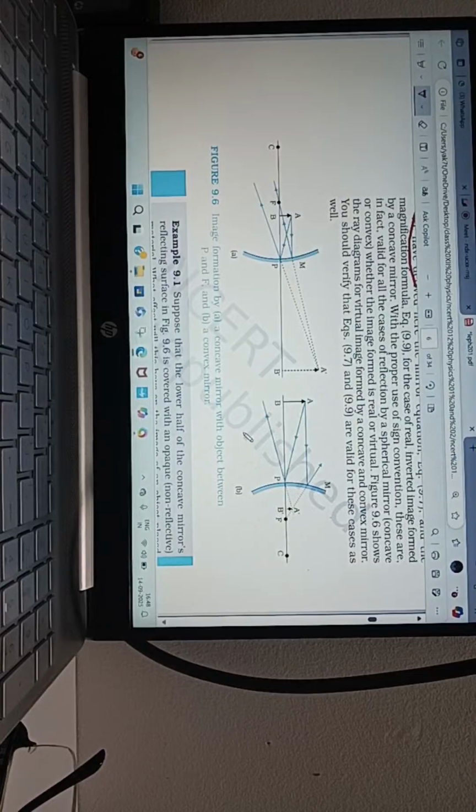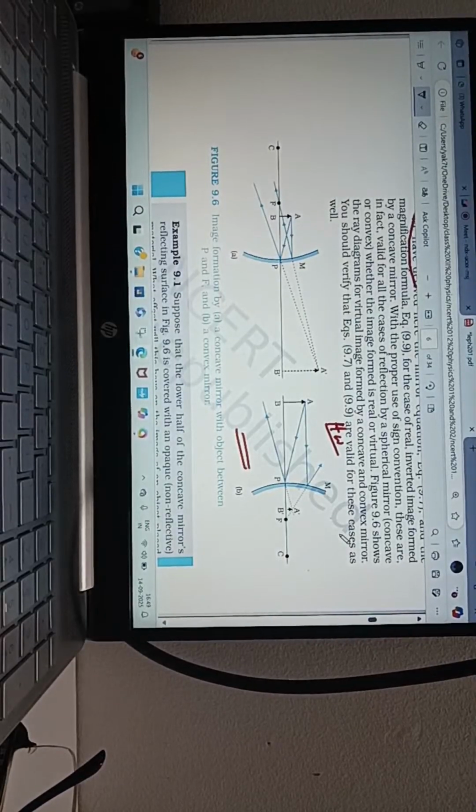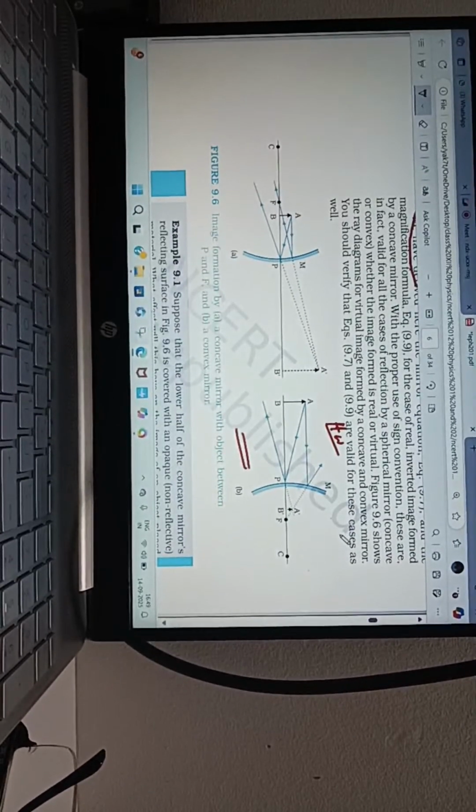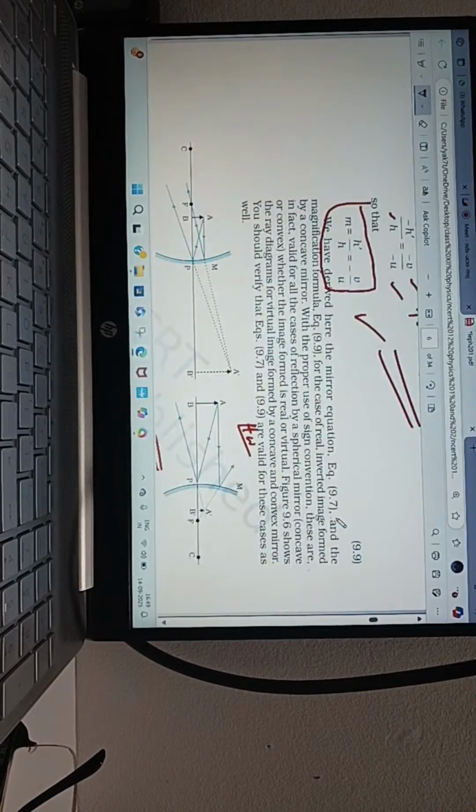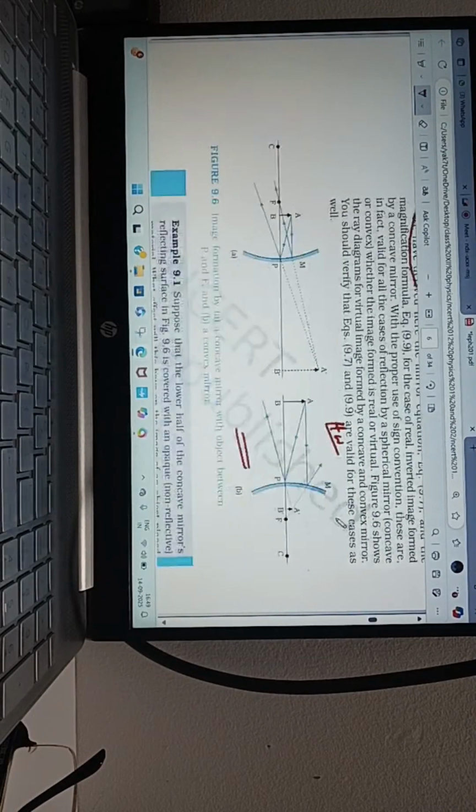Take this as homework and show me. Sometimes they may ask this derivation for convex. Steps are same, nothing to worry. If you are confused also, you can say with the help of sign conventions, one can easily prove that 1 by f equal to 1 by v plus 1 by u, like that.